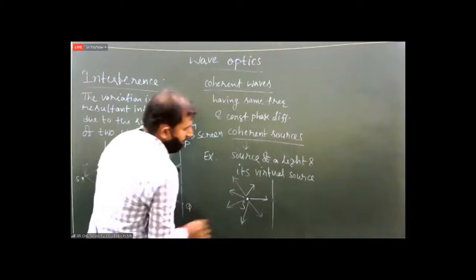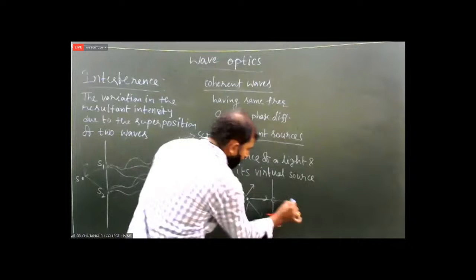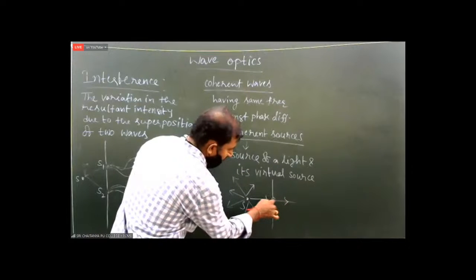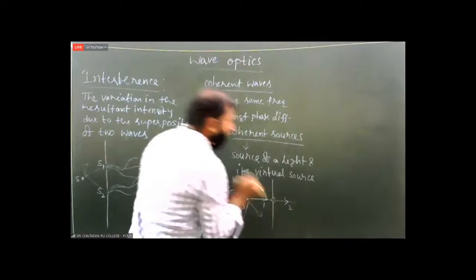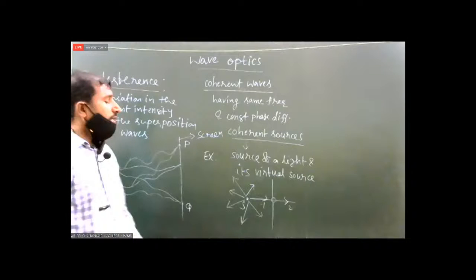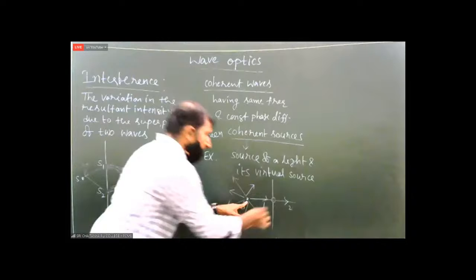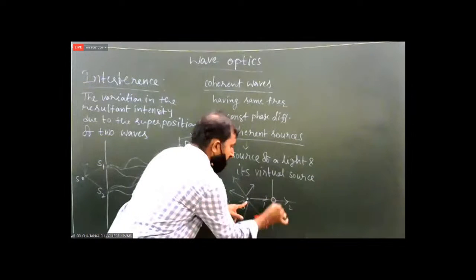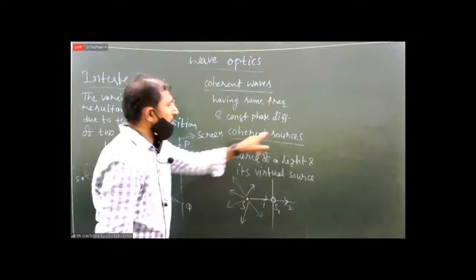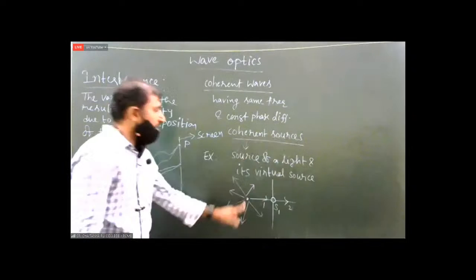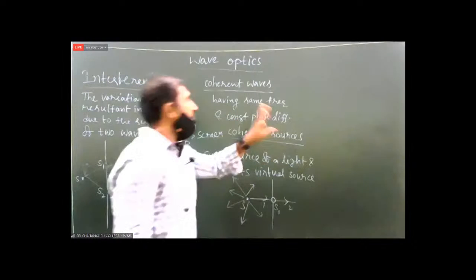The light wave coming from S passes through this hole. This is the first wave, this is the second wave. These two light waves have the same frequency and a constant phase difference. If this hole is denoted as S1, now S and S1 are taken as coherent sources, because they produce coherent waves with the same frequency and a constant phase difference.